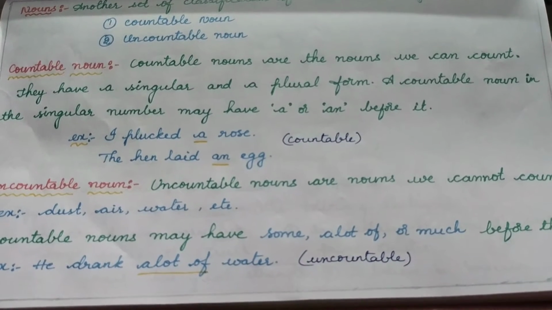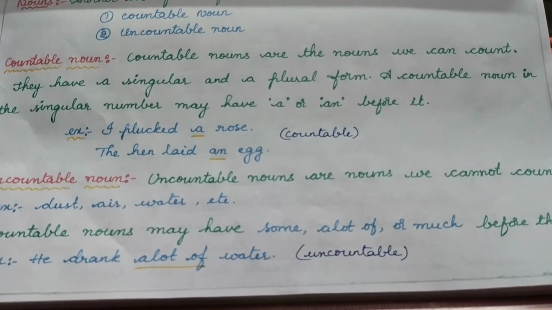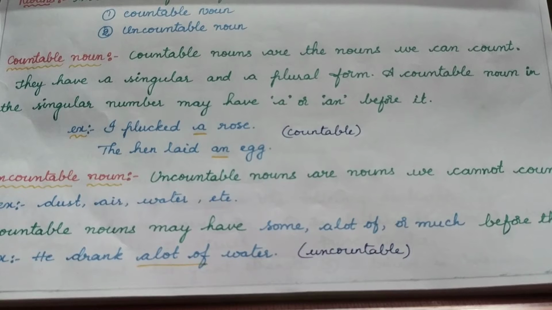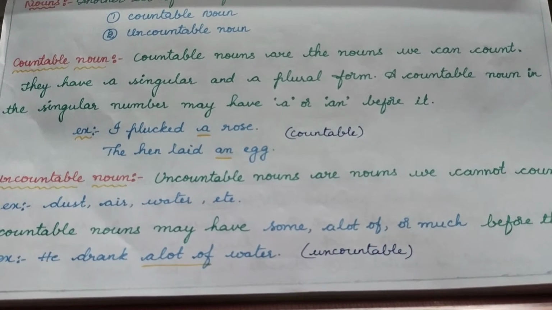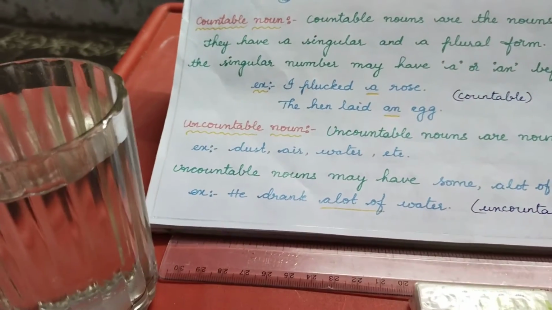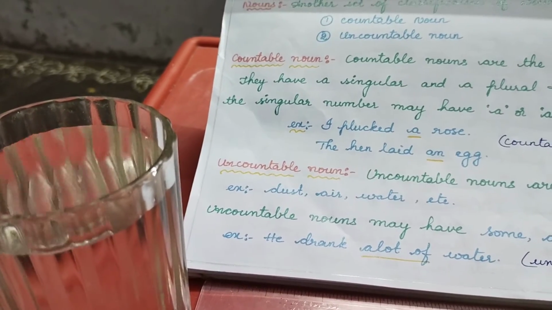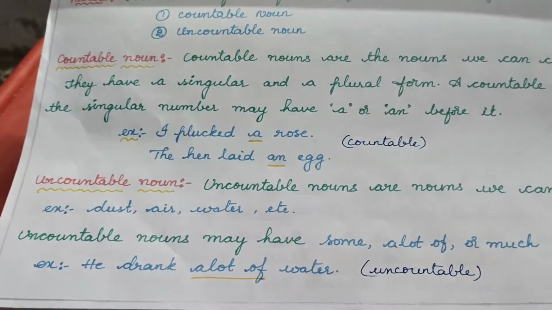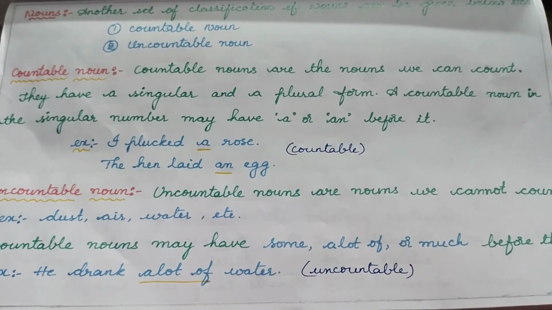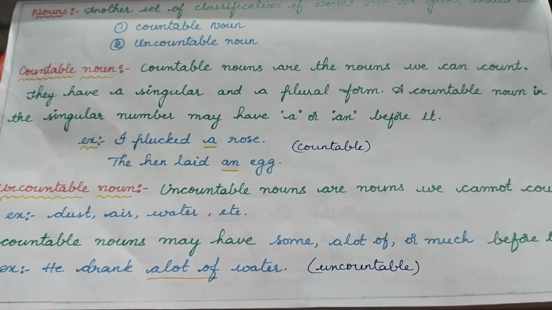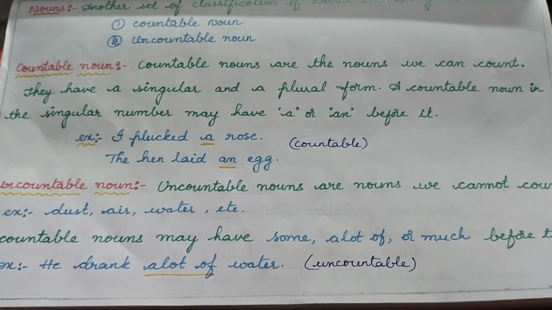Coming to uncountable nouns, as the name itself indicates, they are unable to be counted. Uncountable nouns are nouns which we cannot count. For instance, dust, air, water, etc. So here is a glass of water. Can we count this water? No, we can't count. So uncountable nouns may have some, a lot, or much before them. Since we can't count them, we should use these words before our uncountable nouns.